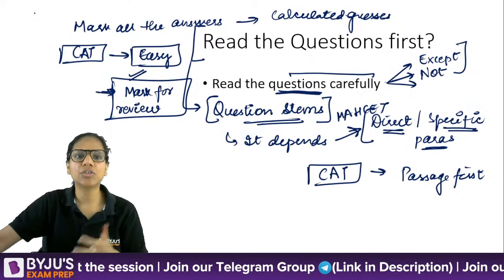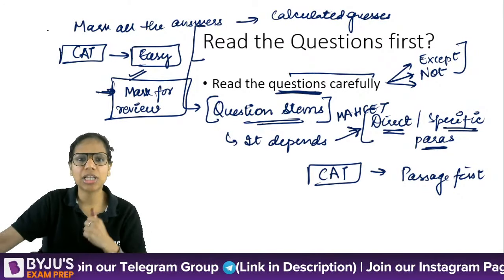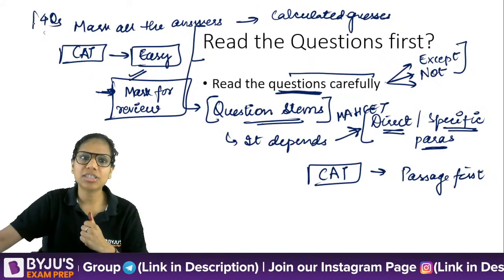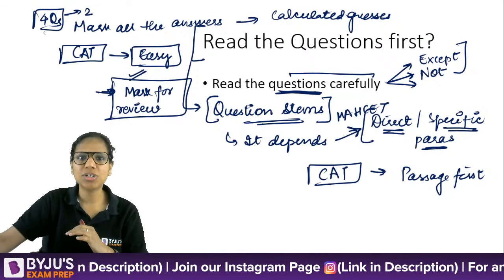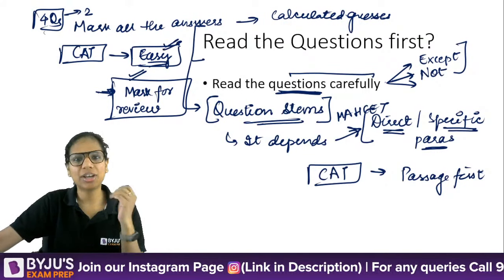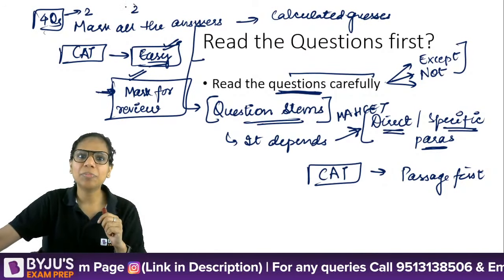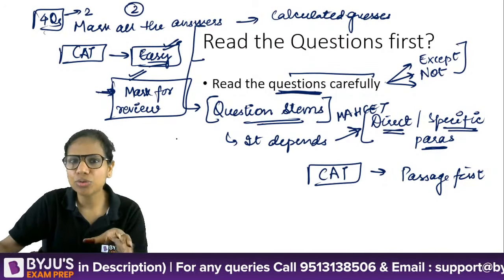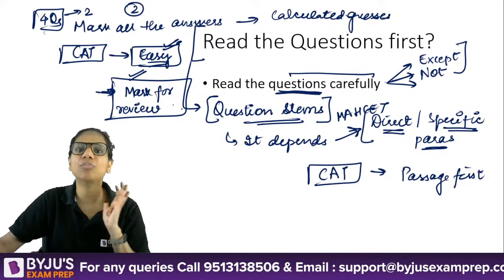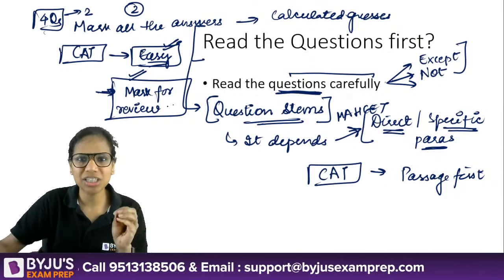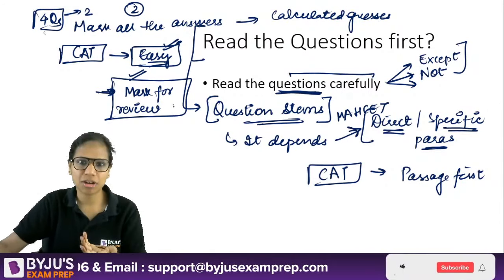So let's say there is a difficult RC passage. If I talk about last year, out of 4 questions there, 2 were still doable, 2 were still easy. So these you will definitely mark. For the other 2, depending on whether you are able to narrow down to 2 options or not, you will either mark something and mark for review, or you'll not mark it.